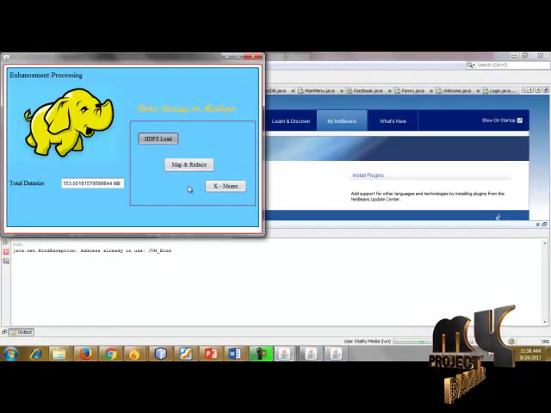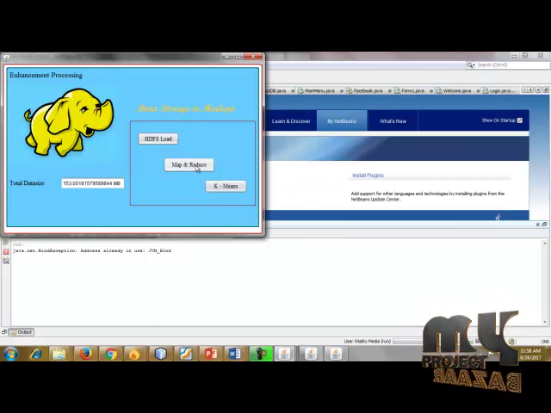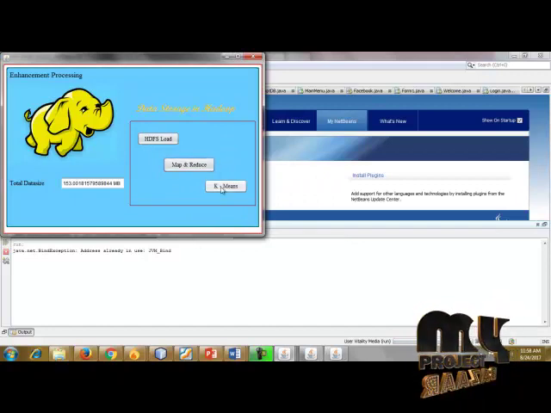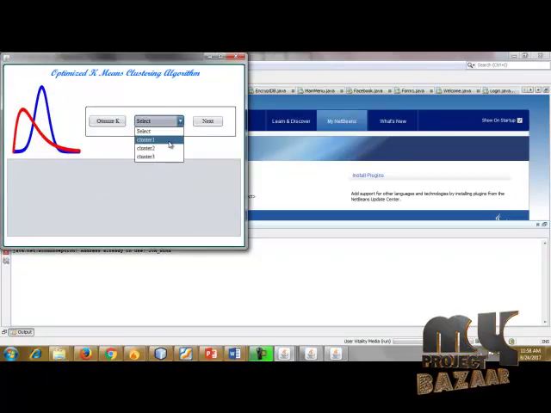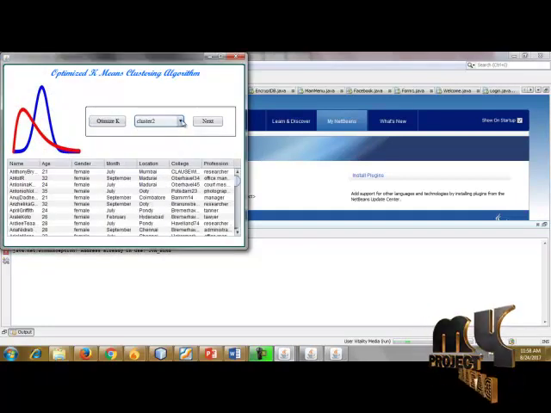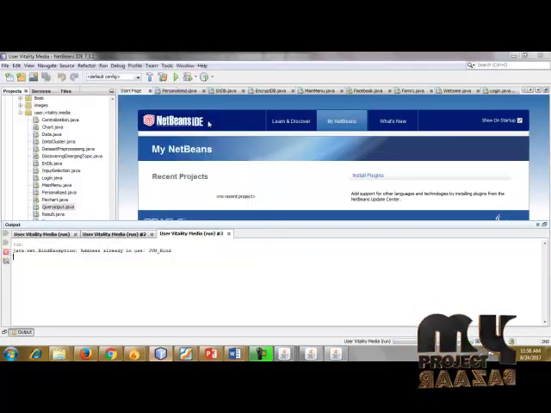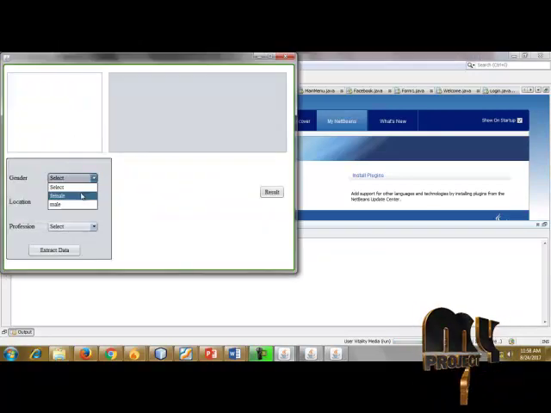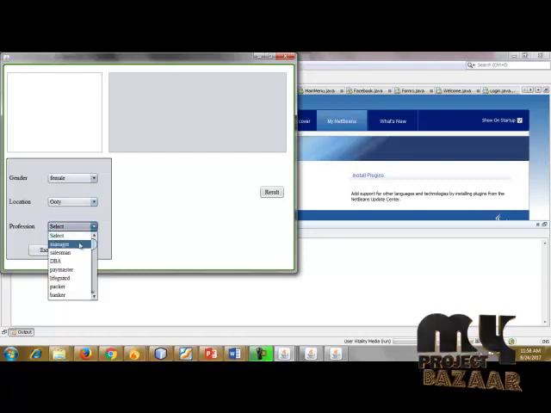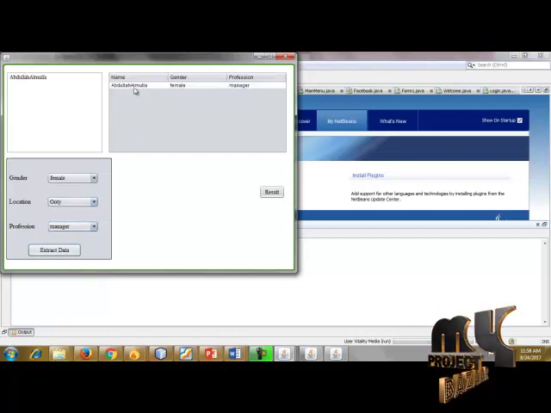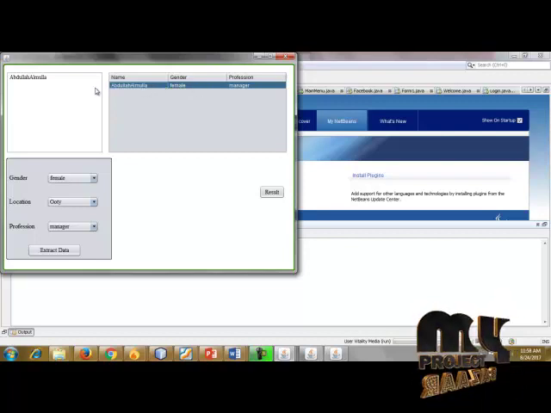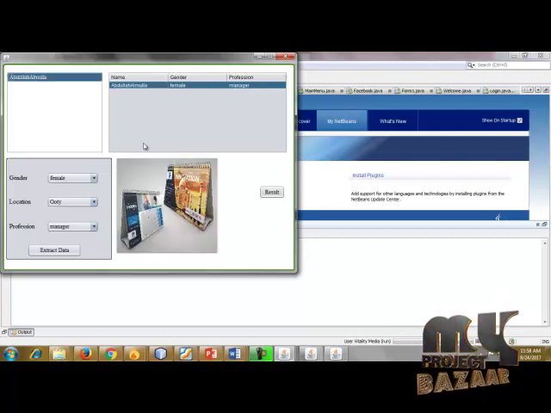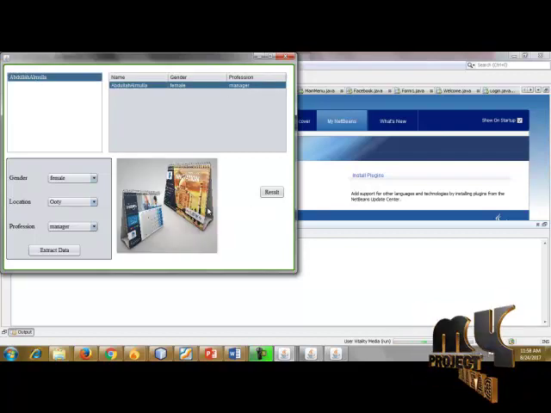After the HDFS storage, the data goes to MapReduce. This is MapReduce, k-means, optimized k-means clustering. Select cluster 1, cluster 2, cluster 3, going to next, female, manager, extract data. This is the name, gender, and profession as manager. When I click on the name, these are the general details of the user.